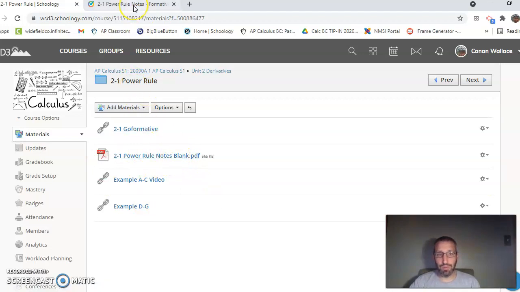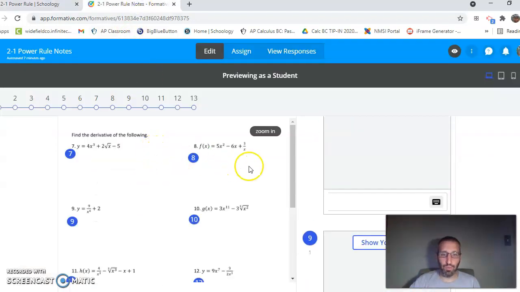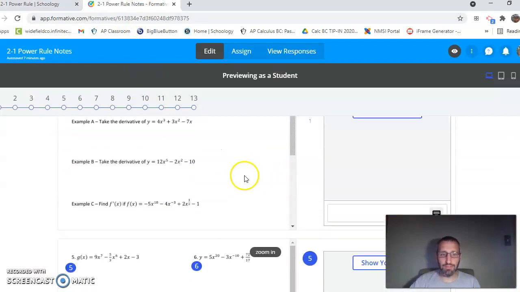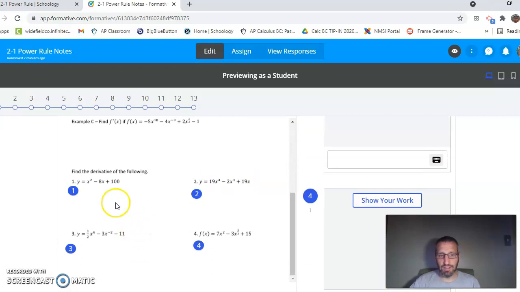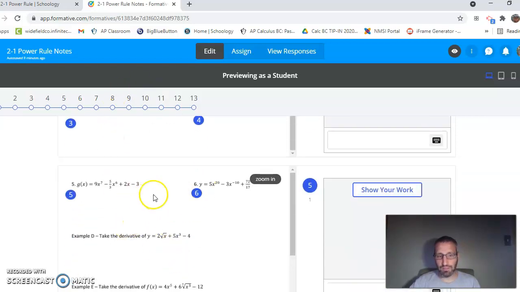There's the link for the Go Formative that you should toggle back and forth to, right? Watch example A through C videos to learn how to do this. And then work on, I think it's 1 through 6 up at the top here. A, B, and C are the ones I do in the video. And then 1, 2, 3, 4, 5, and 6, those are the ones that you should be practicing over here.